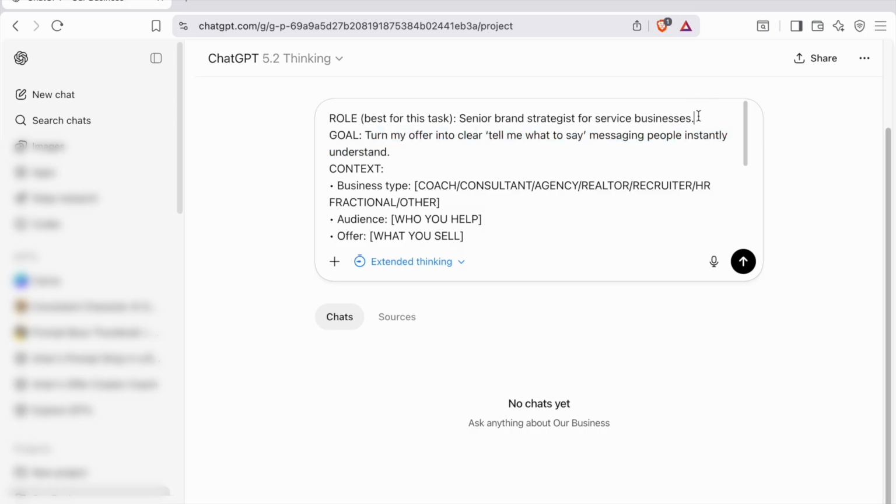That starts with us giving our system, our LLM, a role. For this one, we're putting it in the role of a senior brand strategist for service businesses. When you look at a role, think of working at a company that has a sales department, a human resources department, and a maintenance department.